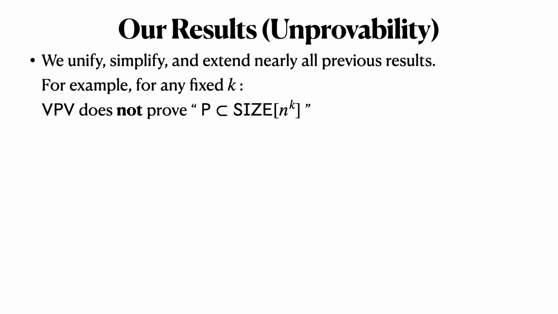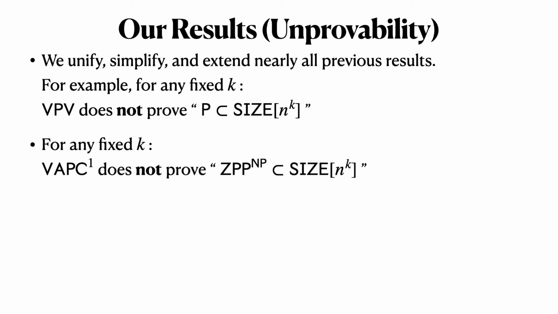Now let's talk about our results. So we unify, simplify, and extend nearly all the previous results. So here's a precise statement. For example, for any fixed k, VPV does not prove that P is contained in size n to the k. P is these fixed size circuits.